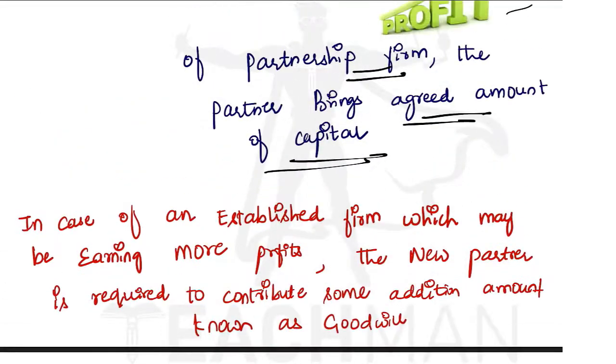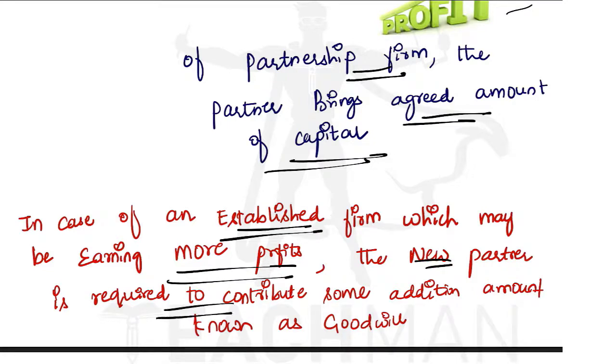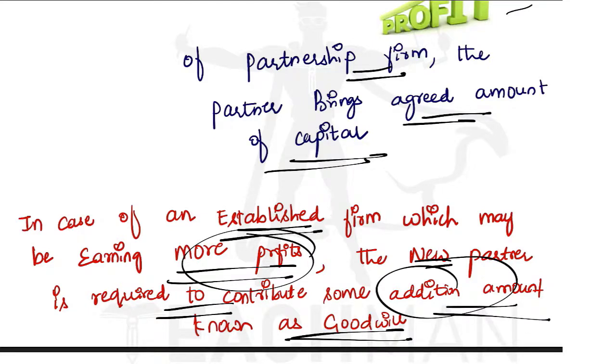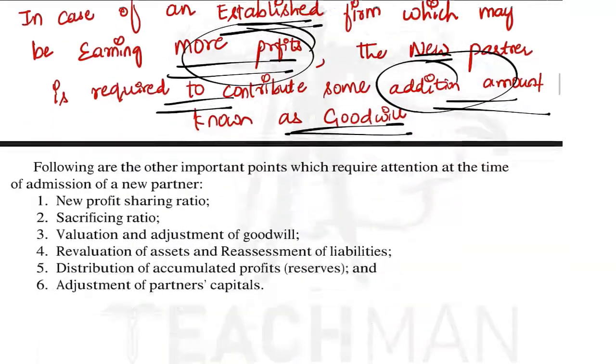In the case of an established firm, which may be earning more profits, the new partner is required to contribute some additional amount known as goodwill. If a company has been earning high profits for the past 5 to 6 years, the new partner should also pay some additional amount. That additional amount is called goodwill.